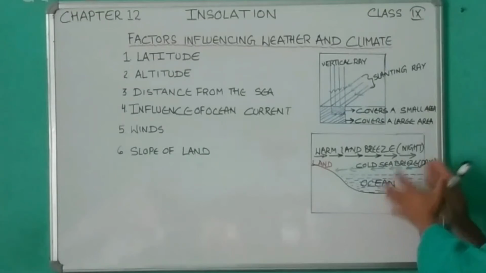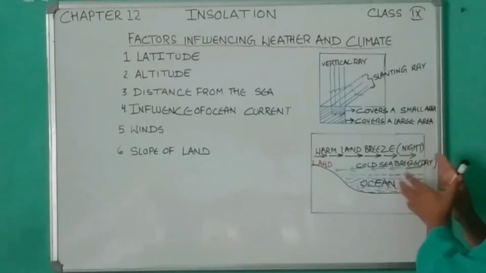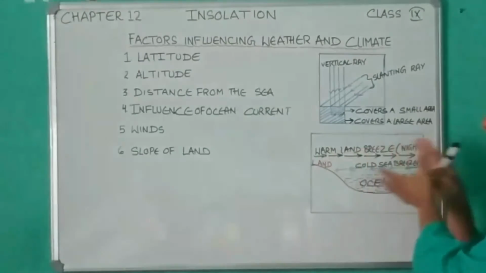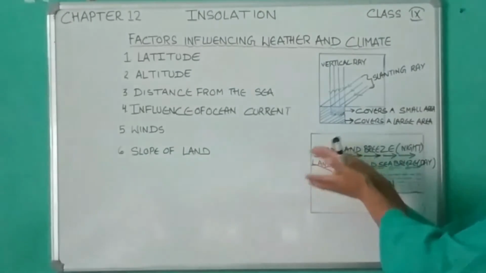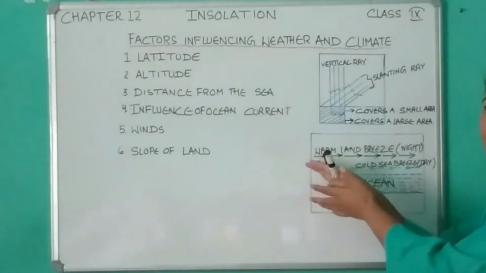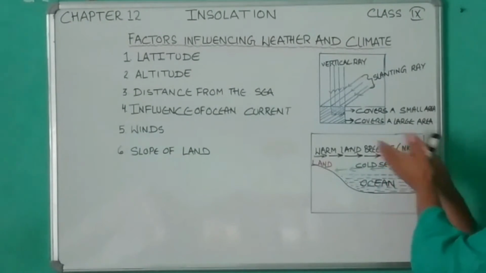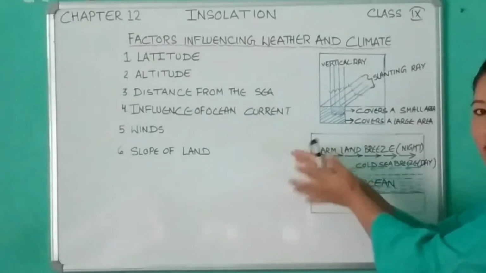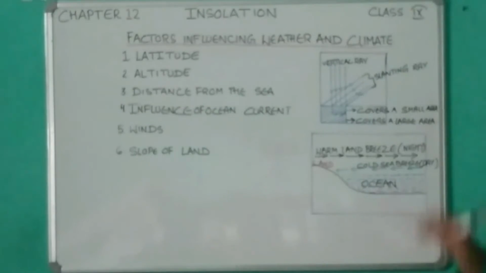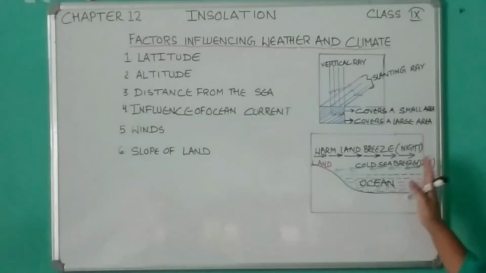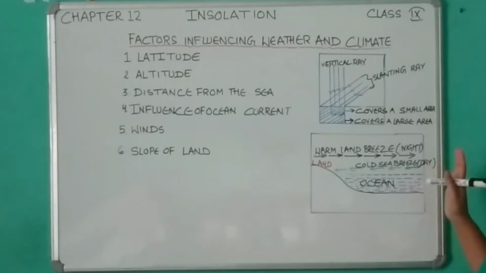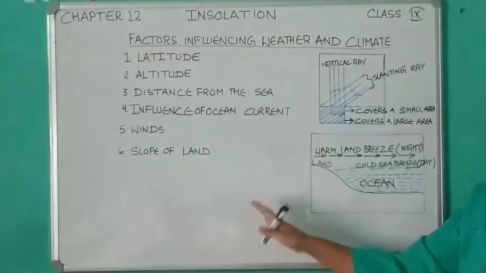So the cold wind blows from sea towards land, that is, from the high pressure region to the low pressure region over the land. This cold wind blowing from sea to land will lower the temperature over the coastal area. This wind that blows from the sea to the land during the daytime is known as a sea breeze.